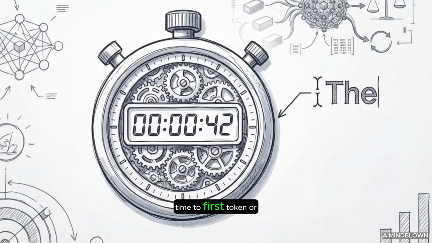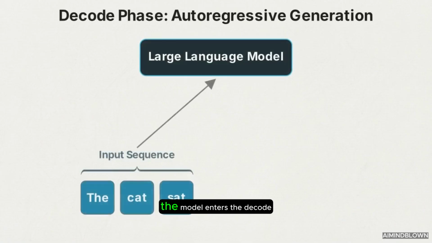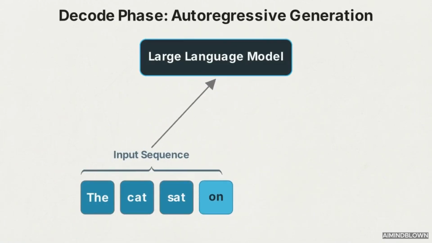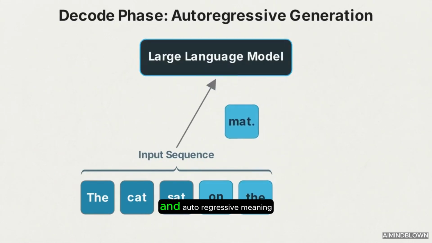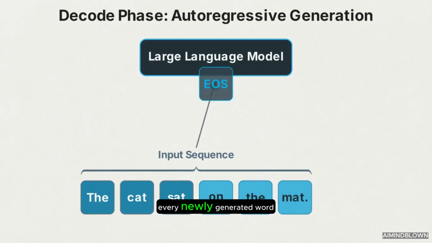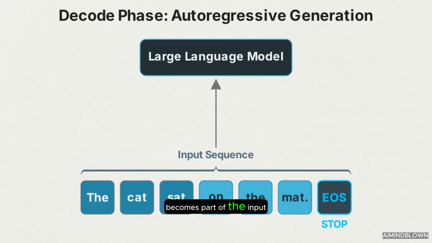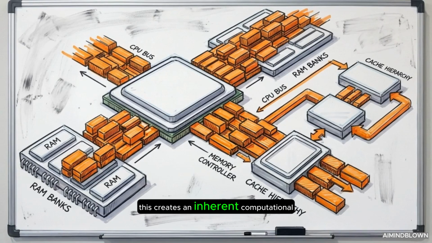Time to first token, or TTFT, measures the exact milliseconds a system takes to process a prompt and return the initial word. Once the prefill completes, the model enters the decode phase. Unlike prefill, output generation is strictly sequential and autoregressive, meaning every newly generated word becomes part of the input sequence for the next step. This creates an inherent computational bottleneck.